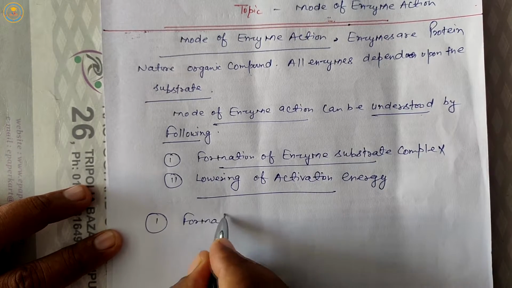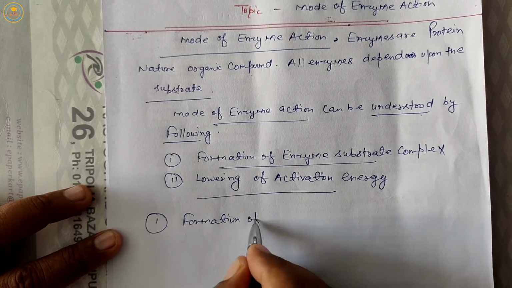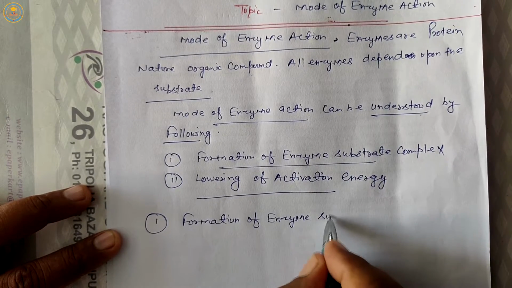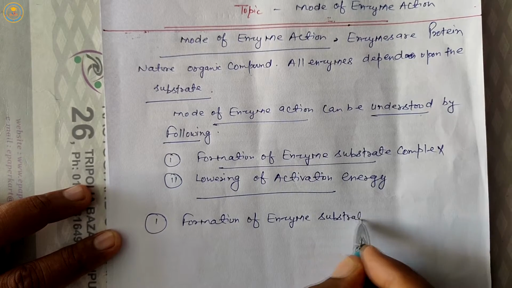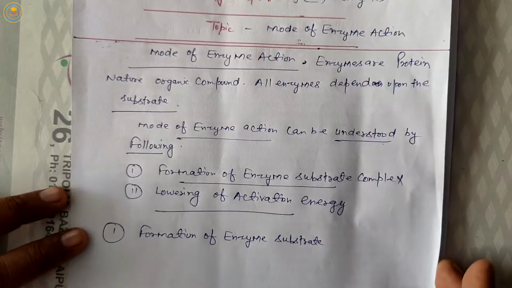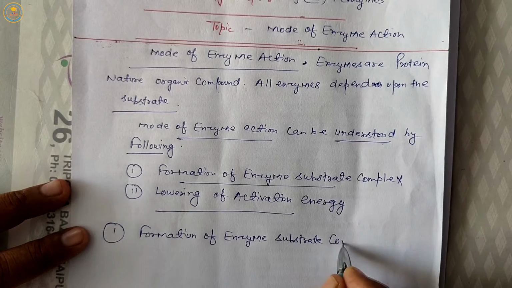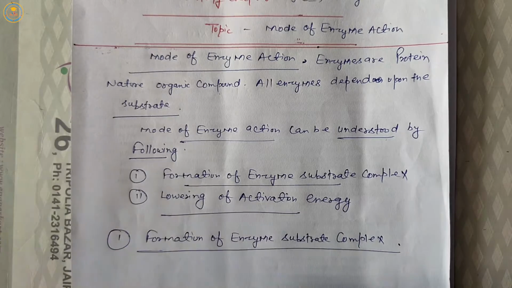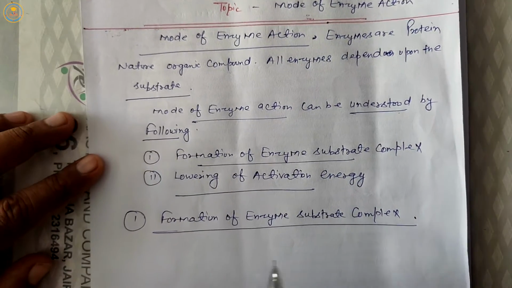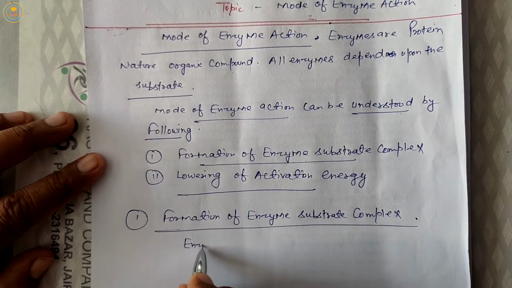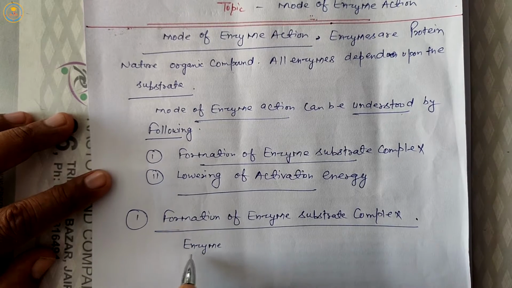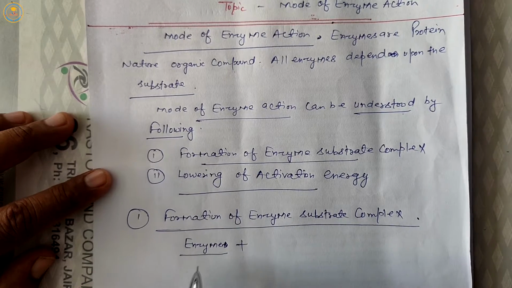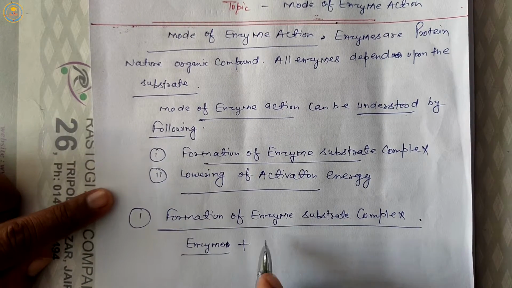First is formation of enzyme substrate complex. First is enzyme. It is a large size compound. Next, enzyme has some specific site.